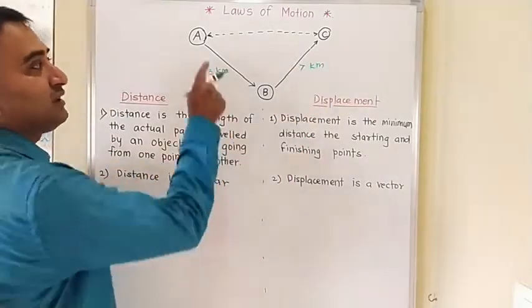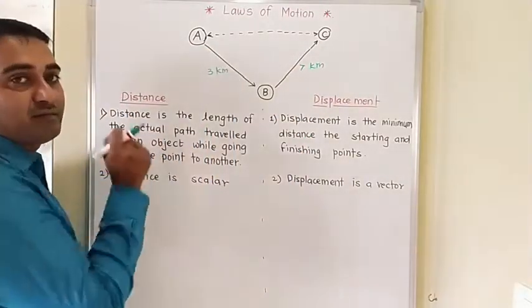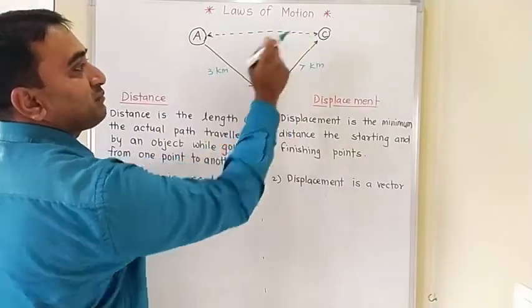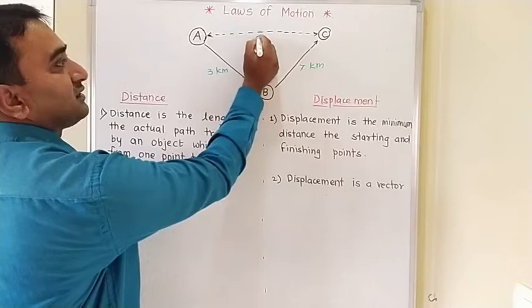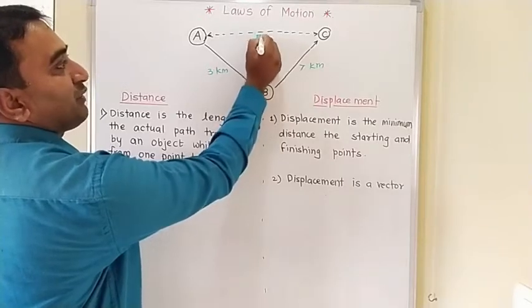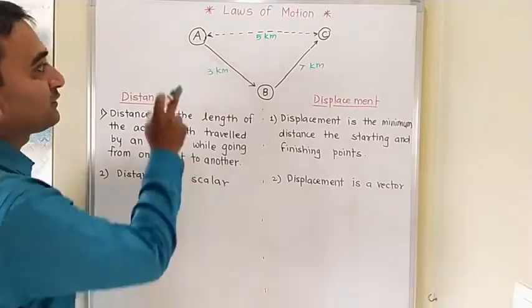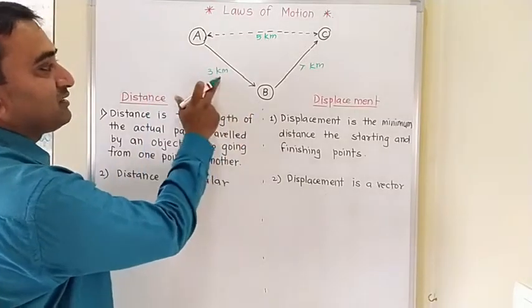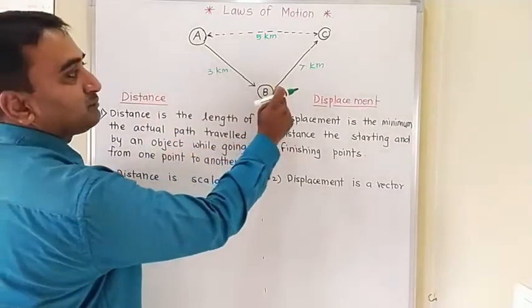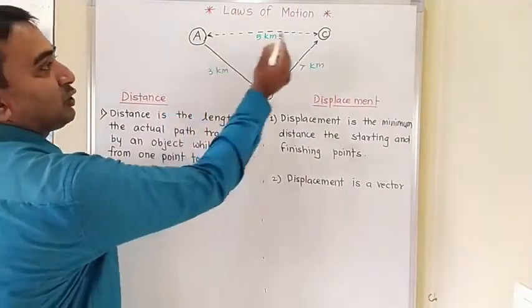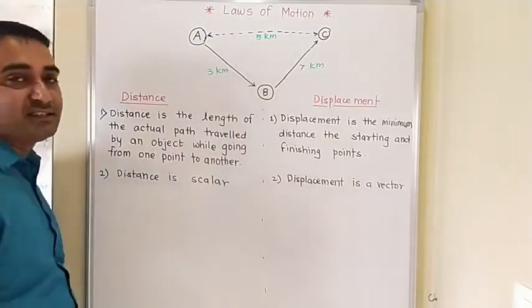But the actual straight distance, that is the minimum distance, between point A and point C is only 5 kilometers. So those are the distances we have. Once again, from point A to point B we have a 3 kilometer distance, from point B to point C a 7 kilometer distance, and from point A to point C a 5 kilometer distance.